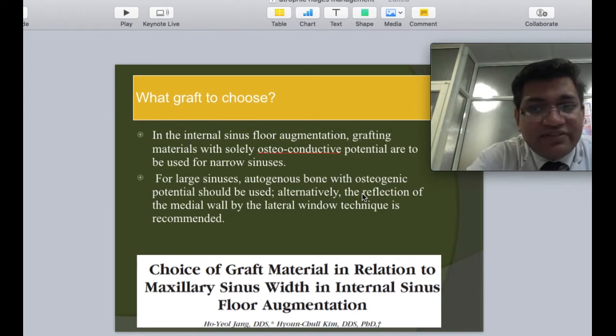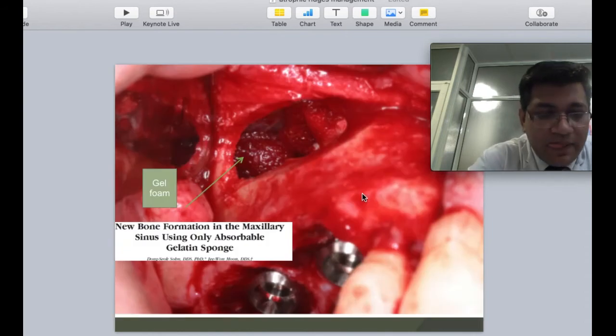So if we have a significantly large edentulous span, a significantly large direct sinus lift, a general anesthesia procedure where we could harvest a good amount of iliac crest bone, that is the gold standard. But for small defects, for indirect sinus lifts where a significant amount of graft increase is not required, we can go ahead with alloplastic alternatives as well.